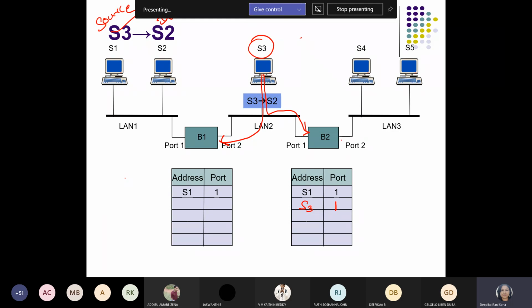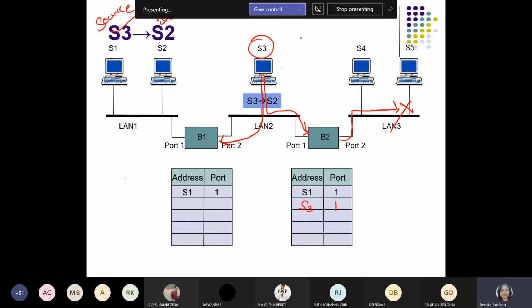Similarly, S3 is entering, okay, let's complete this part. It will go for the searching operation because the frames are flooded onto the network to search for S2 from S3. Now it will not find the S2 address in LAN 3 either. So what will it do? It will abort the packet searching operation, or the frame searching operation. It will discard it here. Okay, this LAN is not suitable. This path we should not follow for sending the information from S3 to S2.